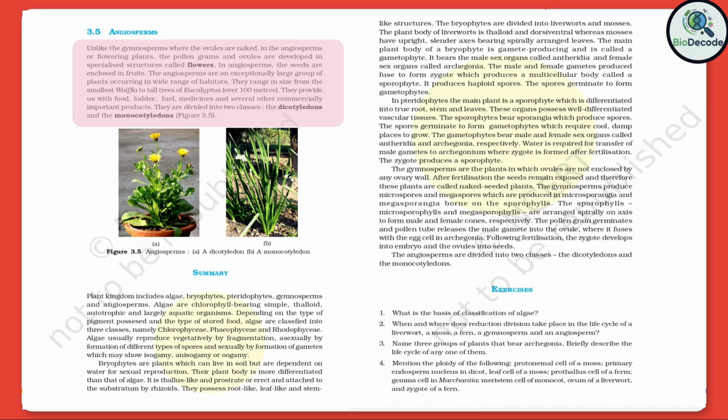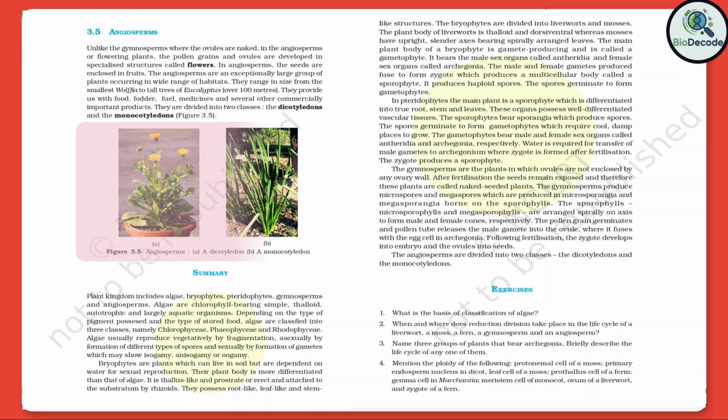They range in size from the smallest Wolffia to tall trees of Eucalyptus over 100 meters. They provide us with food, fodder, fuel, medicines, and several other commercially important products. They are divided into 2 classes, the dicotyledons and the monocotyledons, figure 3.5. Finally, figure 3.5 illustrates 2 types of flowering plants.